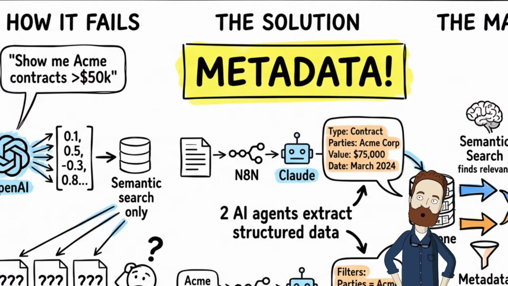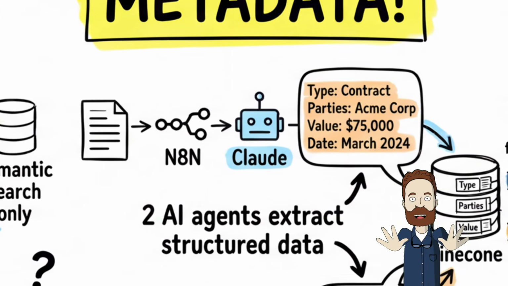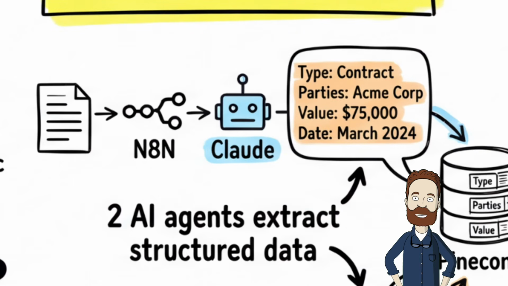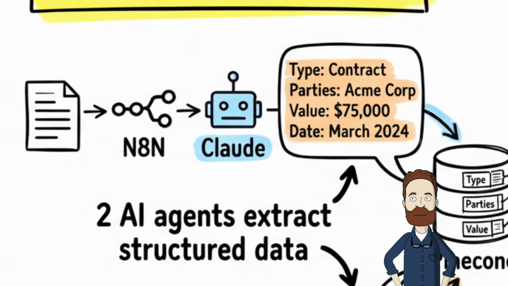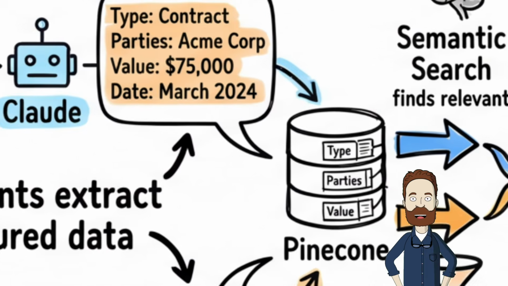When you're putting documents into your system, contracts, meetings, whatever, you run them through an AI agent first. That agent extracts the metadata. Parties, Acme Corporation. Cool. Contract value, $75,000. Got it. Date, November 12th. Perfect. That metadata gets stored right there with the chunks.